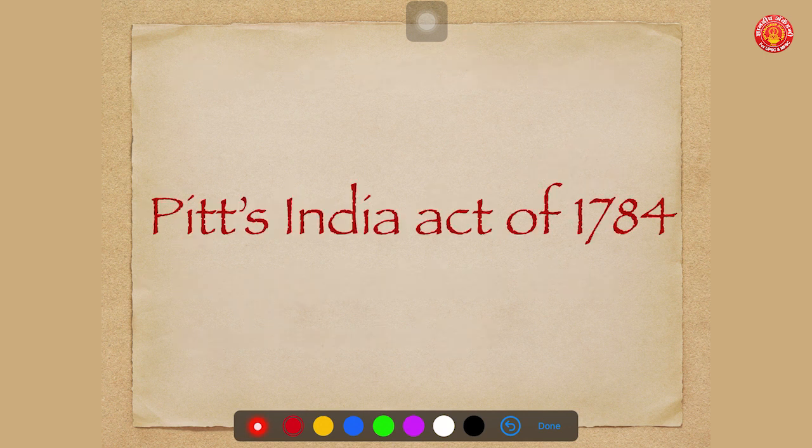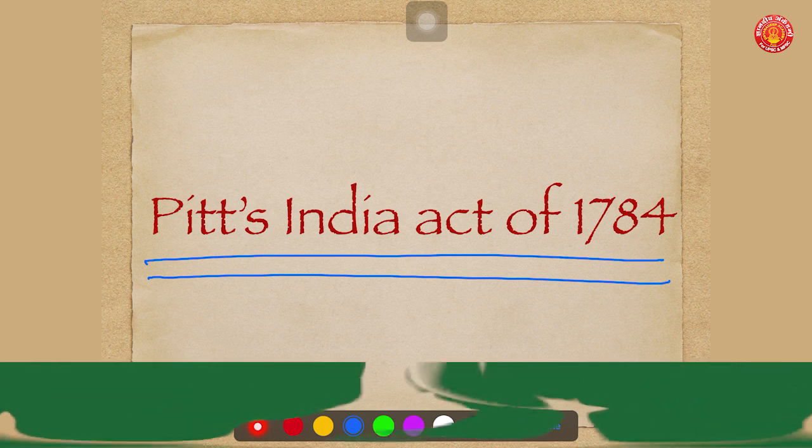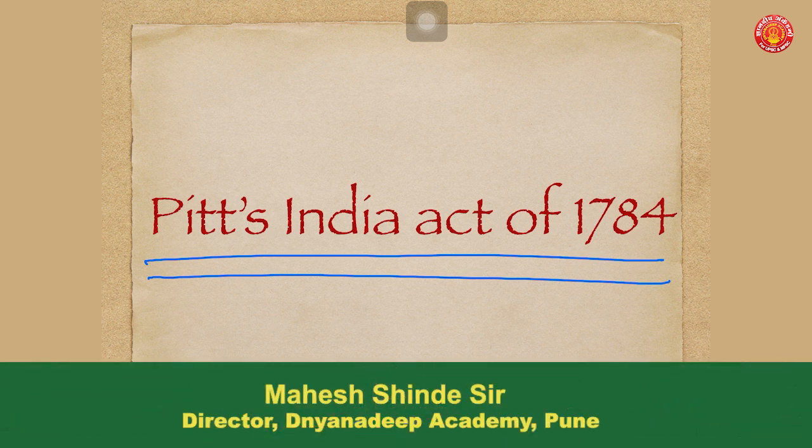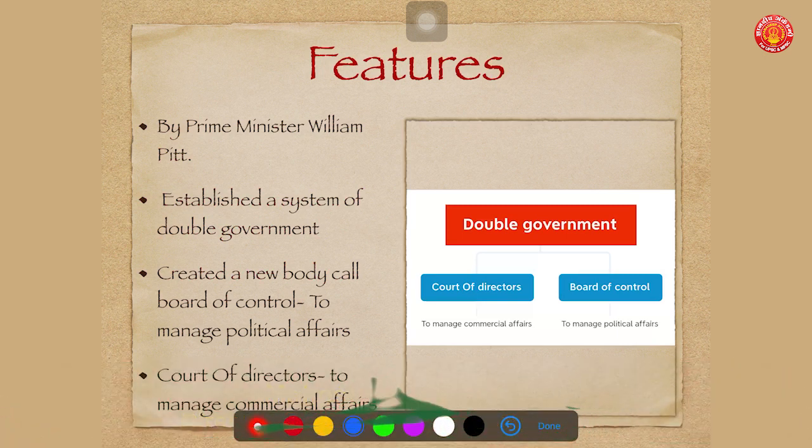Then came the most important act in this legal and constitutional development. It was Pitt's India Act of 1784. Now see what it says. First, it was presented by Prime Minister William Pitt. This name is important. Second, it established a system of double government.